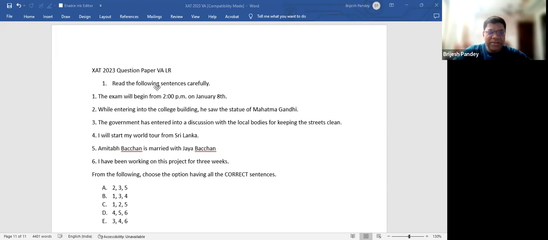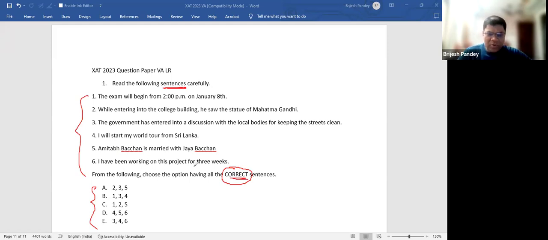It says, read the sentences carefully. What does the instruction say? Read the sentences carefully and choose the one that has correct sentences. This is also very important. When you are asked to mark the correct sentences, don't think it is incorrect, because here you have to find the sentences which are surely correct. So let's read all the sentences first and pick the one that is definitely incorrect.